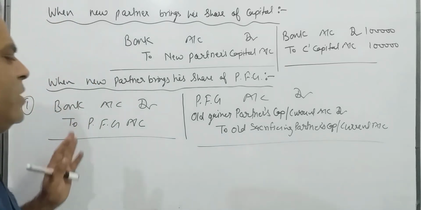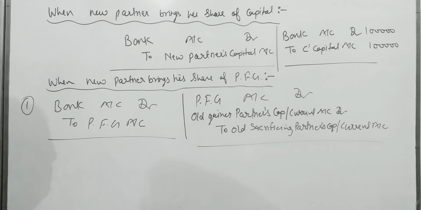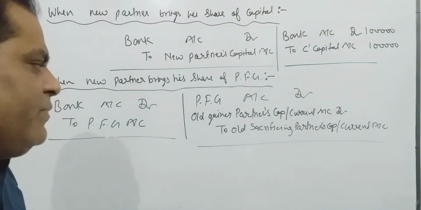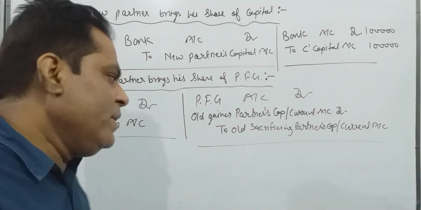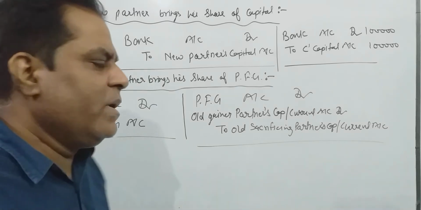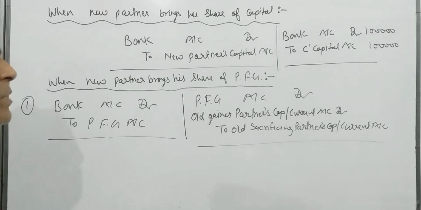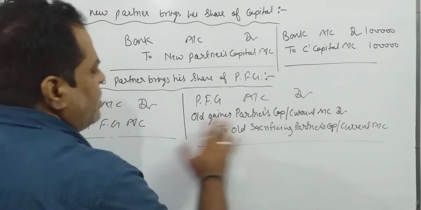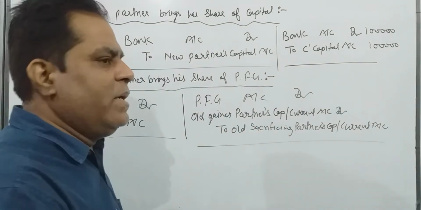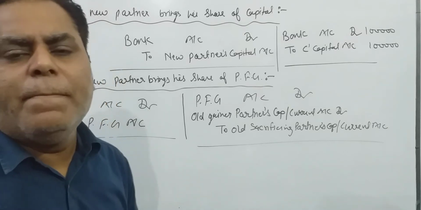When a new partner brings his share of goodwill, bank account debit to PFG, and the same amount of PFG will be distributed amongst the partners, and if an old partner is gaining, we have to debit that partner's capital or current account also. It depends upon capital fixed or fluctuating. And suppose that apart from these two entries, in the question it is given that old sacrificing partners are withdrawing their capital.